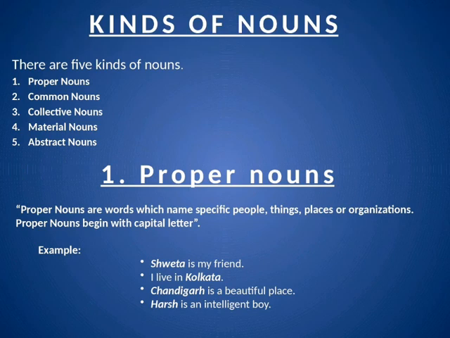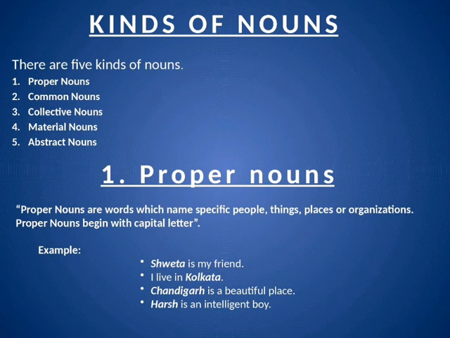Now kinds of nouns. There are 5 kinds of nouns: proper nouns, common nouns, collective nouns, material nouns, and abstract nouns. One by one we will discuss these kinds of nouns. The first one is proper nouns. Now what are proper nouns? A proper noun is the name of a particular person or thing. That is a name used for an individual person or place, river or mountain, any organization. Proper nouns always begin with a capital letter.